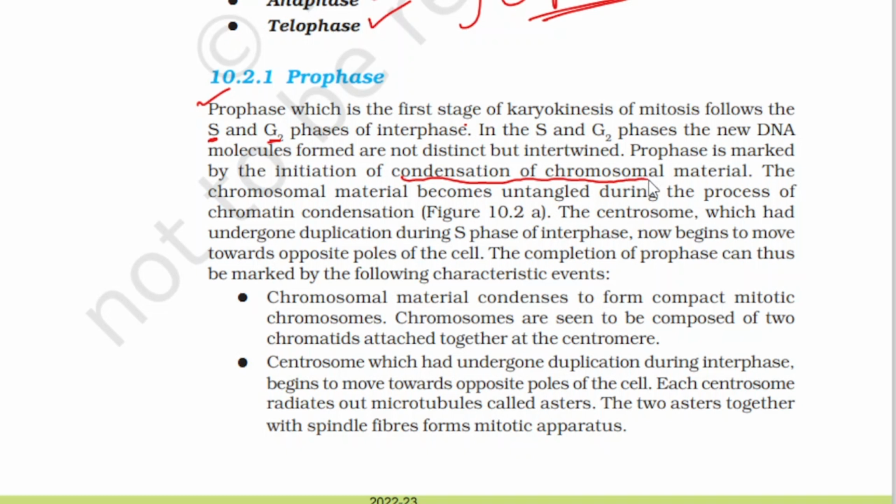Condensation of chromosomal material means reorganization of chromatin into chromosomes. Before this, there is chromatin, which is proteinaceous strands. This chromatin will turn into short chromosomes. So prophase is marked by the initiation of condensation of chromosomal material.